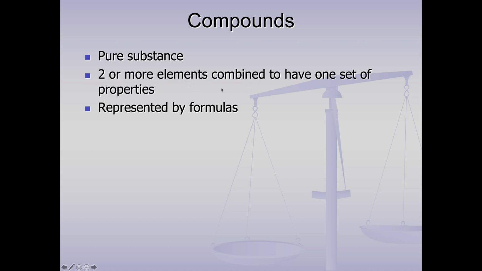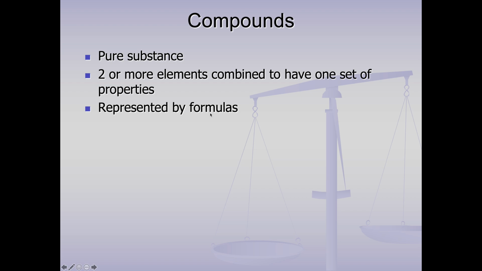So it's got one set of properties. So it's not a mixture because the things it's made from are not what they were before. Those properties have changed. It's one thing. So if you want to use very simple language, a mixture is several things in the same container. A compound is one thing made from more than one thing. An element is just one thing made from one thing.